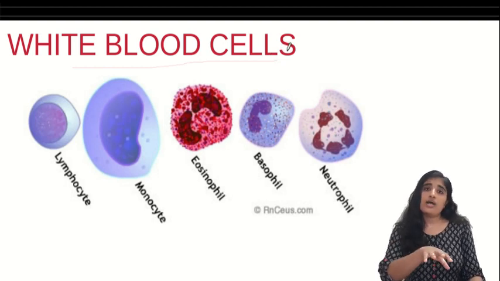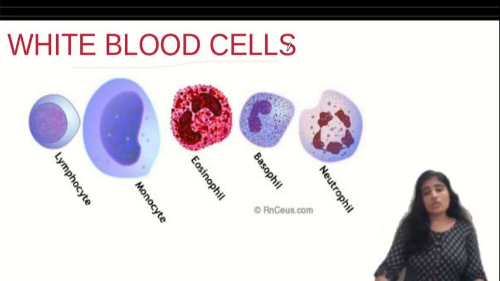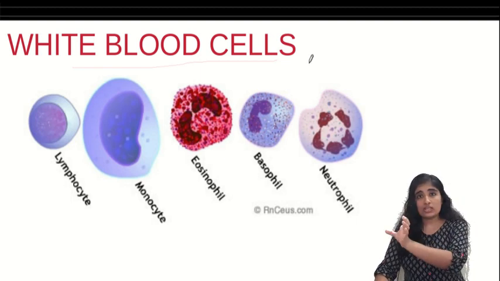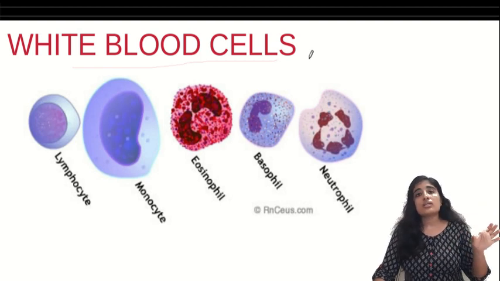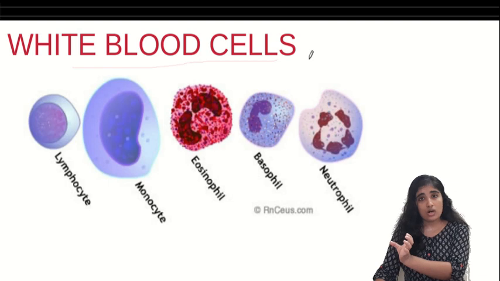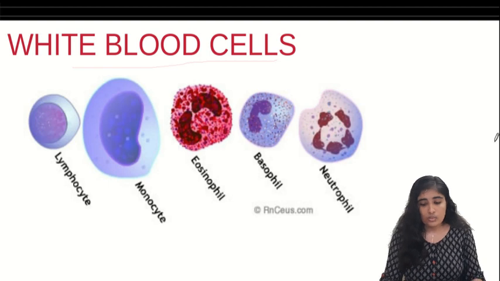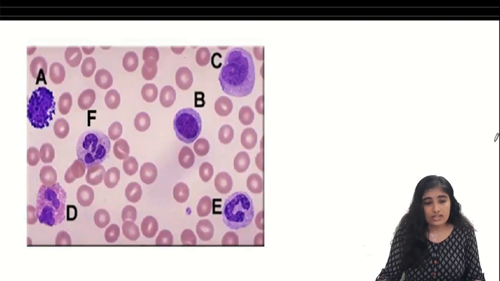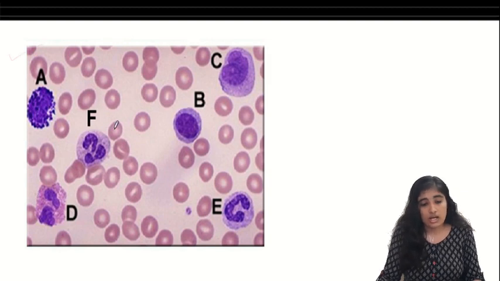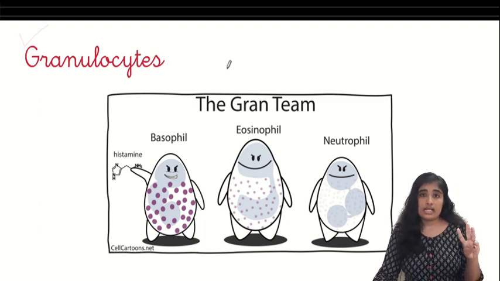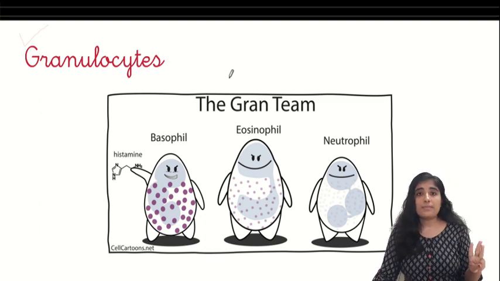We also see that some of them have granules, some of them don't have granules. So what do we do next? For easiness of studying, we classify them into 2: those with granules and those without granules. Those with granules, we call granulocytes, and those without granules, we call agranulocytes. Now we'll see each category separately. First, let's see those with granules, the granulocytes. This is what we observe under the microscope. We find different types of WBCs in between the RBCs. So we are going to see each of them, some with granules, some without granules. The granulocytes are of 3 types: the neutrophil, the eosinophil, the basophil.